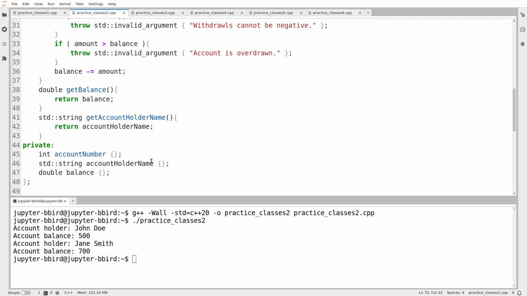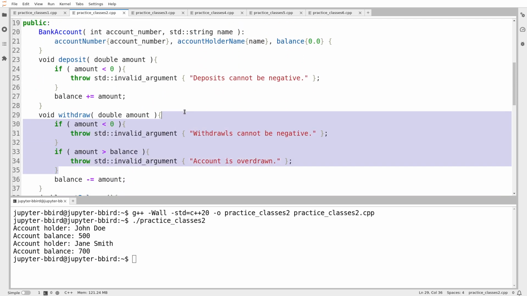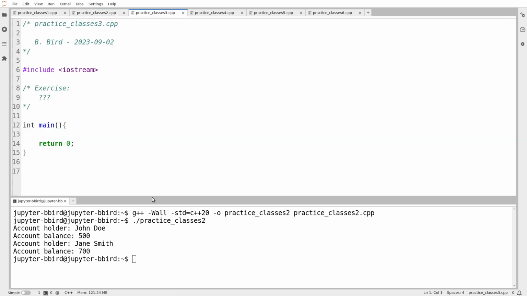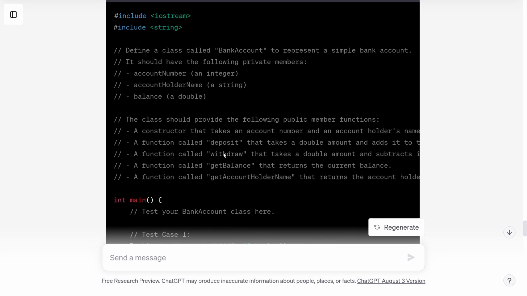Now, I was the one that added the extra tests for invalid deposits and withdrawals. So I wouldn't expect ChatGPT to catch that and add test cases for that. Because I recorded a different video where I talk about basically this exact problem, I'm just going to leave it there because I want to have some time to go on to at least one of the other exercises. Okay, so there's the bank account one.